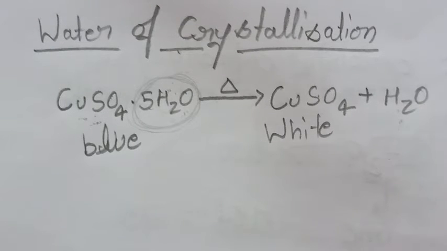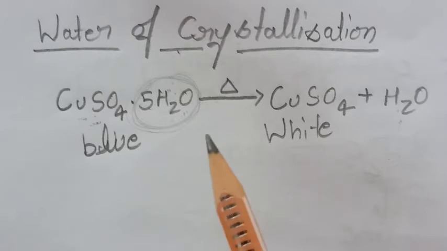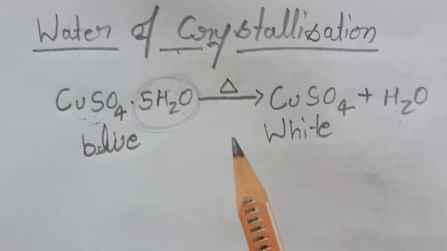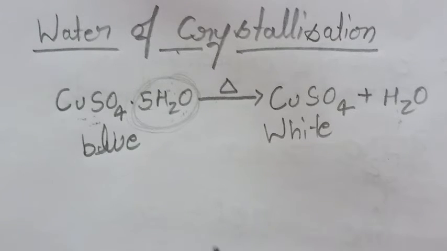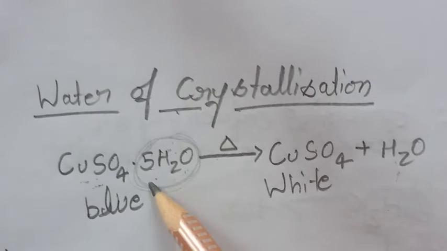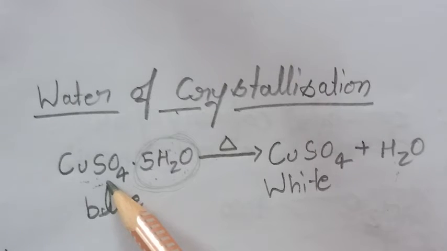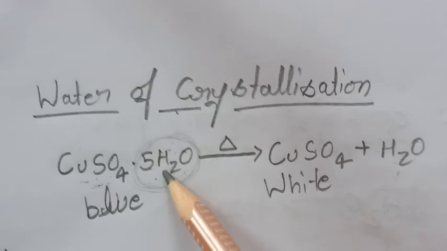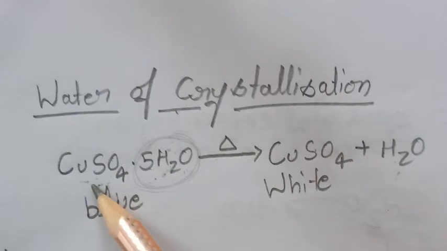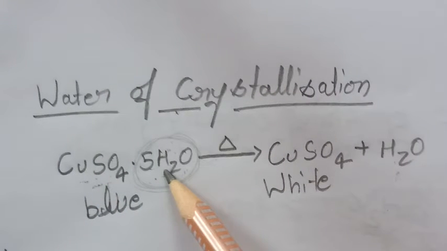Now the next one is hydrated and anhydrous substances. The experiment which is given after water of crystallization we have discussed in the chemistry practical class. So now I am moving to the next topic, hydrated and anhydrous substances. The substance which contains a certain fixed number of water molecules attached loosely to one molecule is called a hydrated substance.